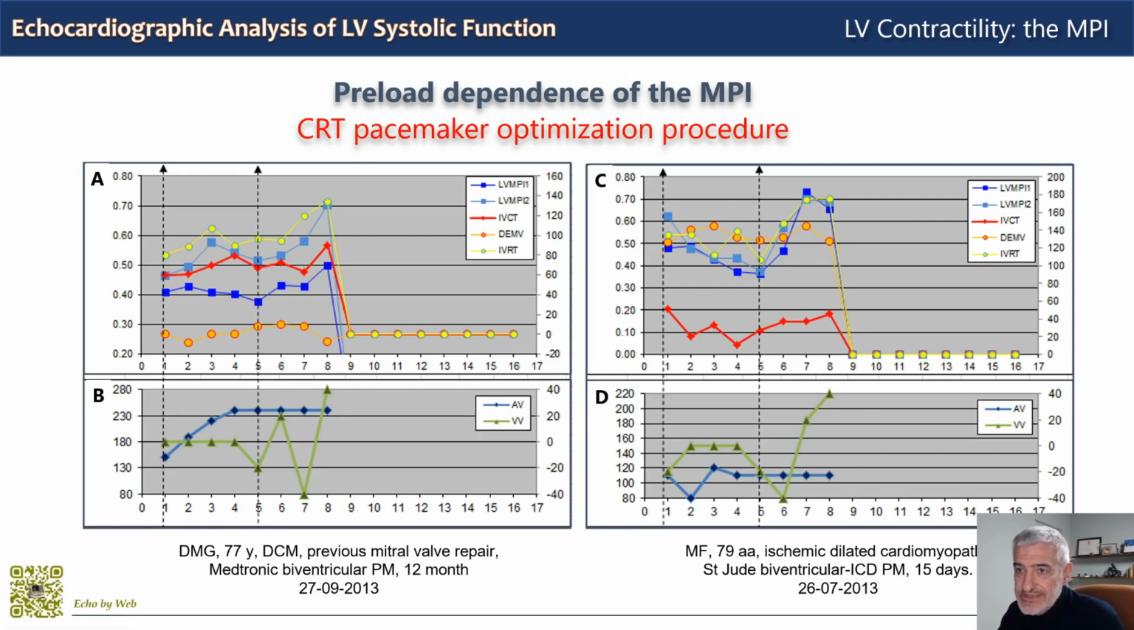What I want to stress here and let you note is the preload dependence of the MPI. Because when we change the AV interval, we change the preload of the ventricle, and as you see, it changes the MPI, both here in this patient and in this other patient. And this demonstrates, even in this non-invasive procedure, that the MPI is preload dependent, so it's not really a gold standard of global ventricular function. The load must always be taken into account.